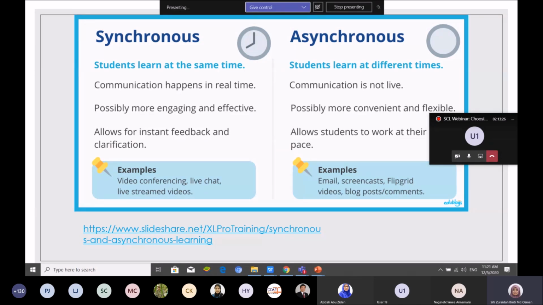Not only video conferencing. You can see the examples there: video conferencing, live chat, live stream video. Live stream video means, for example, FB Live, IG Live. So that is live streaming video. If you don't want to use live stream video, you can just record your video lectures.